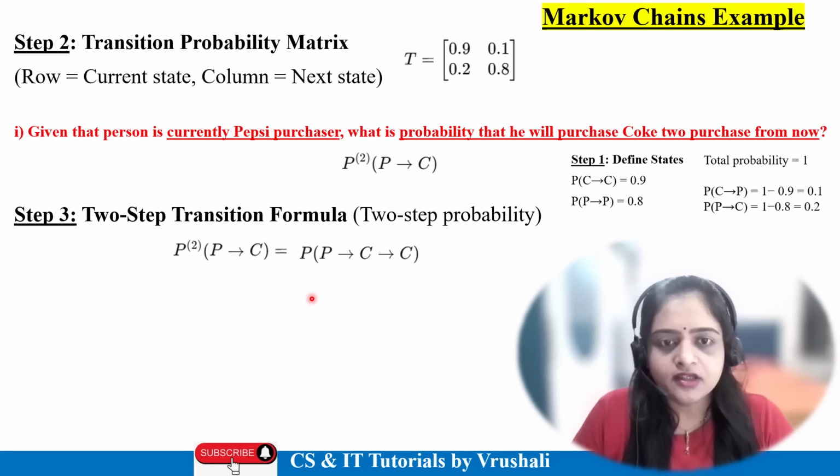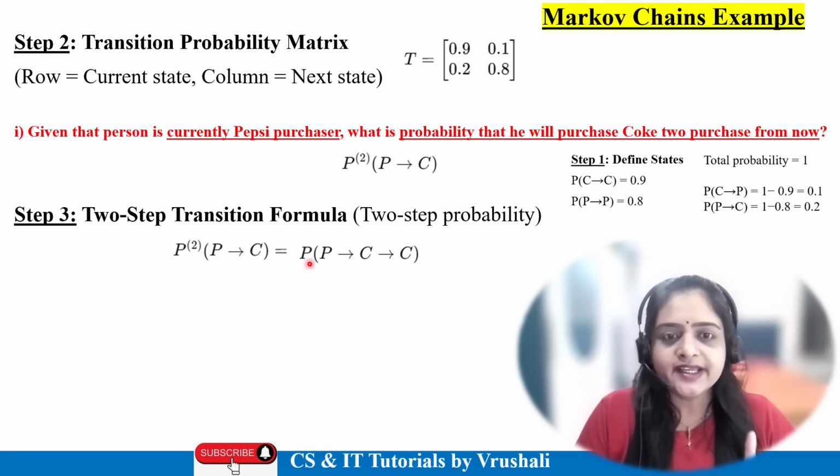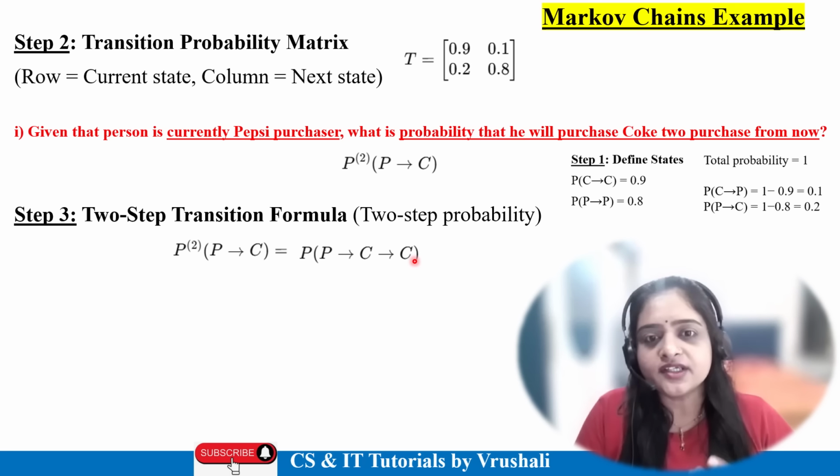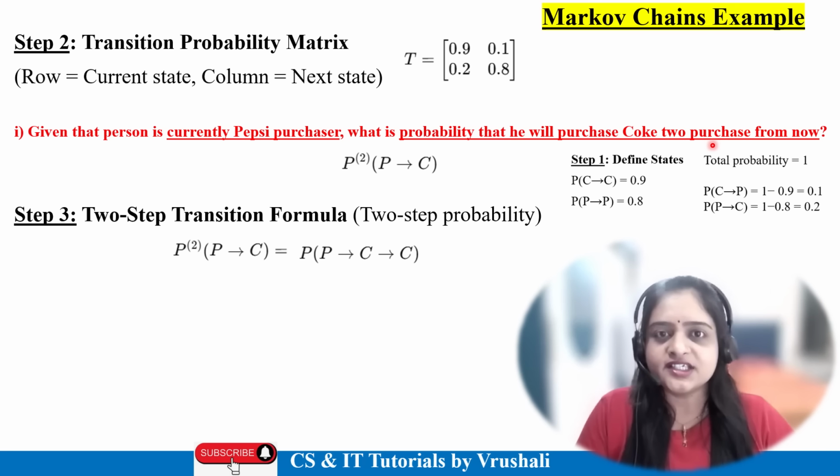First, a single P is there, P to C, and again C means a particular person buys Pepsi, then buys Coke, and after that buys Coke, like two purchases from now. This is your first purchase, this is another purchase, and after two purchases they will buy Coke. This is your first statement.